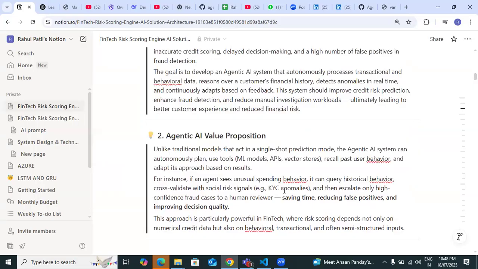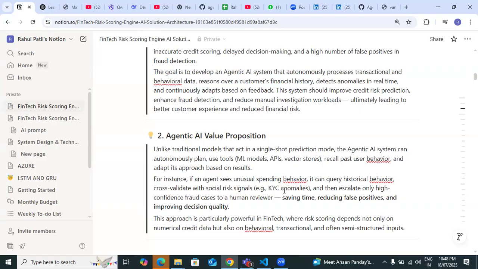Okay, what is the agentic AI value proposition? Just let me read it. Unlike traditional models that act as single-shot prediction models, the agentic AI system can autonomously plan, use tools, ML models, APIs, vector stores, recall past user behavior, and adapt its approach based on results.